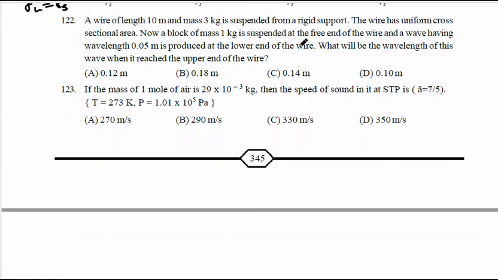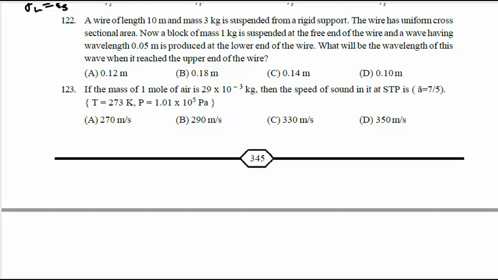Next, question 122. There is a wire of length 10 meter and its mass is 3 kg. It is suspended from a rigid support. The wire has uniform cross-sectional area.